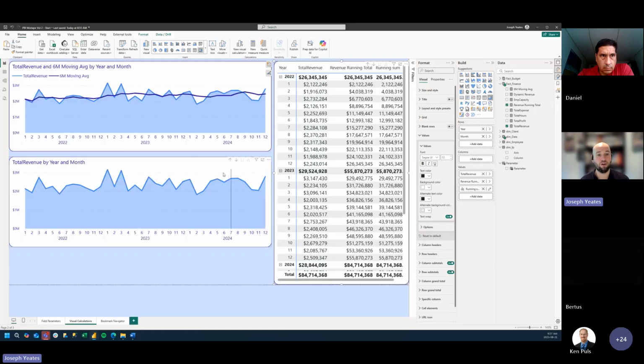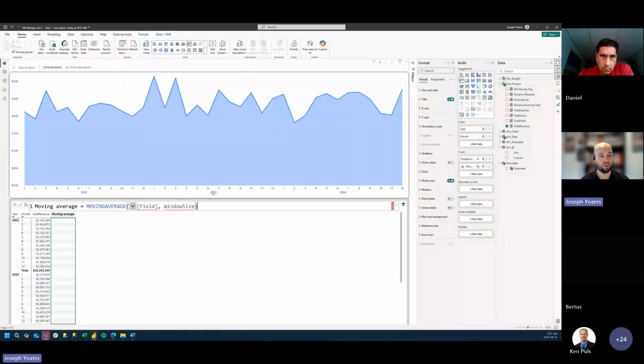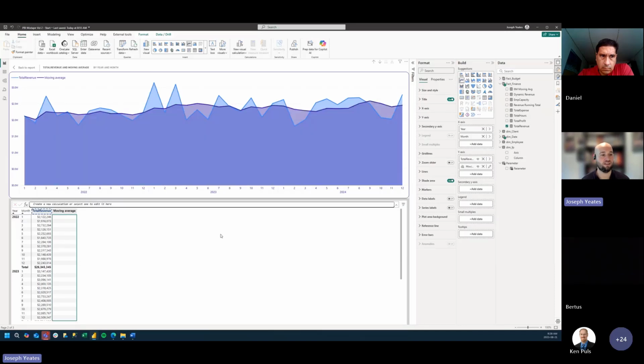If we go back to our report, we can do something similar for our moving average here on our line chart. So we can also pick moving average down here from the drop down on the ribbon. So let's pick moving average. And here we just need to pick two things: the field that we want to calculate the moving average for. So in this case, again, it's total revenue, and the window size. So within the context of our visual, we have months on our rows. So our window size is just going to be 6.